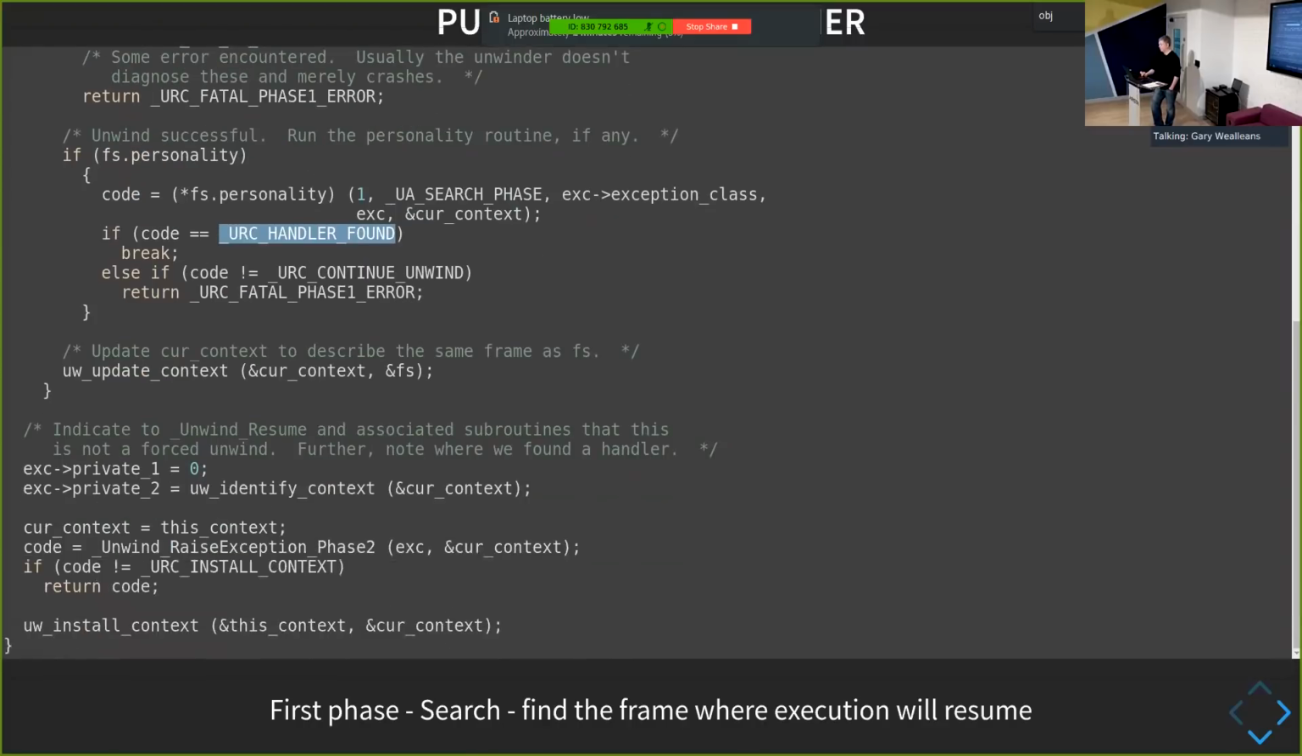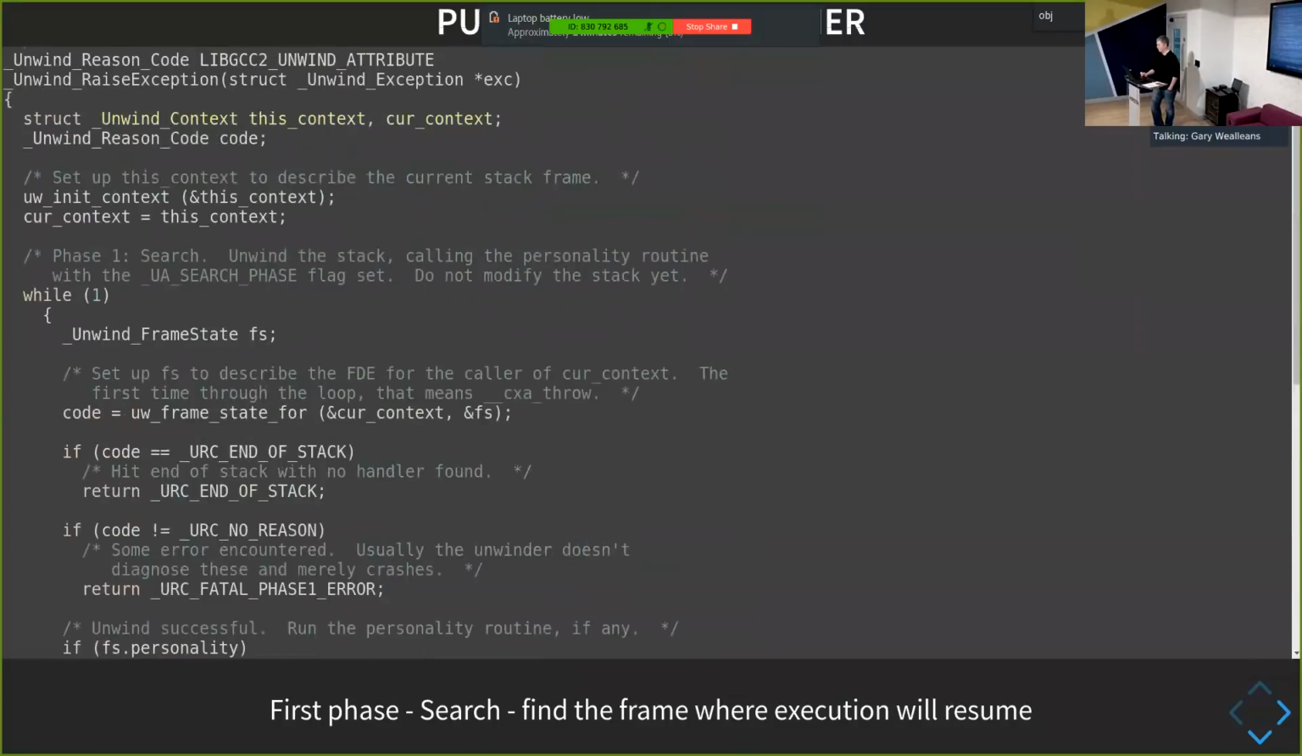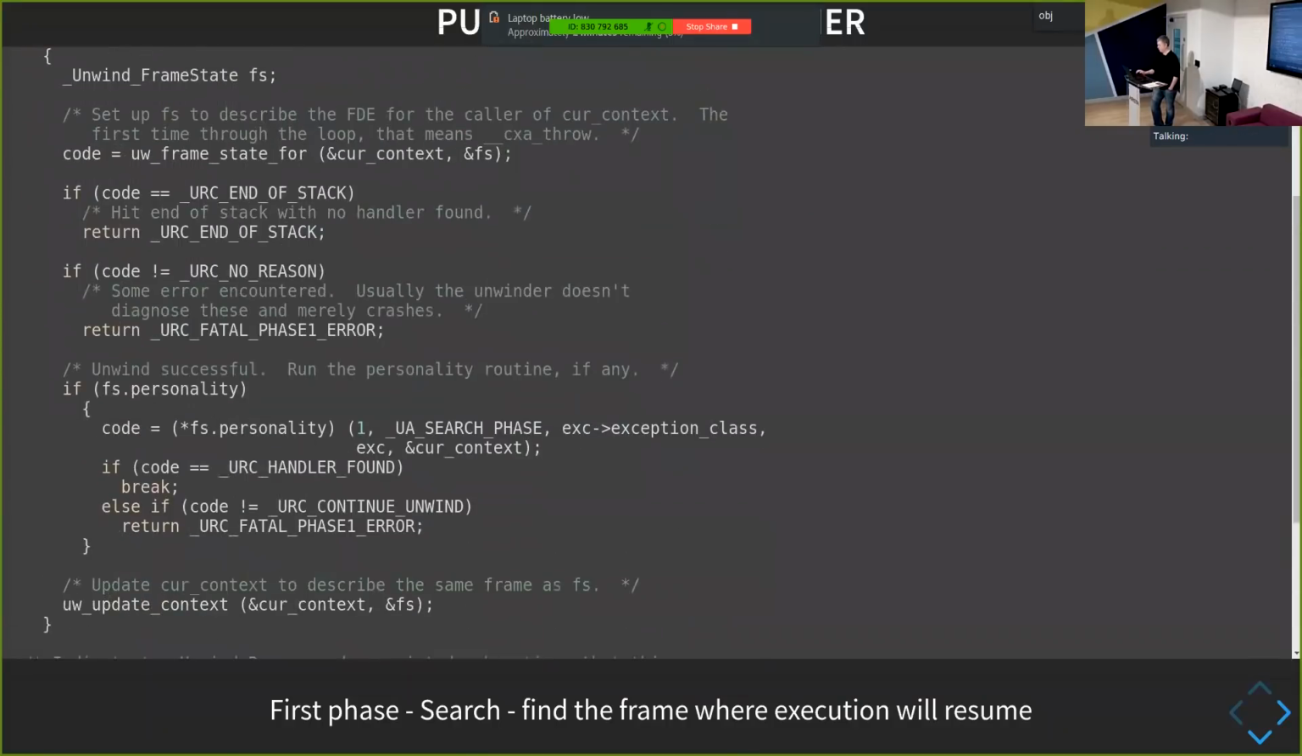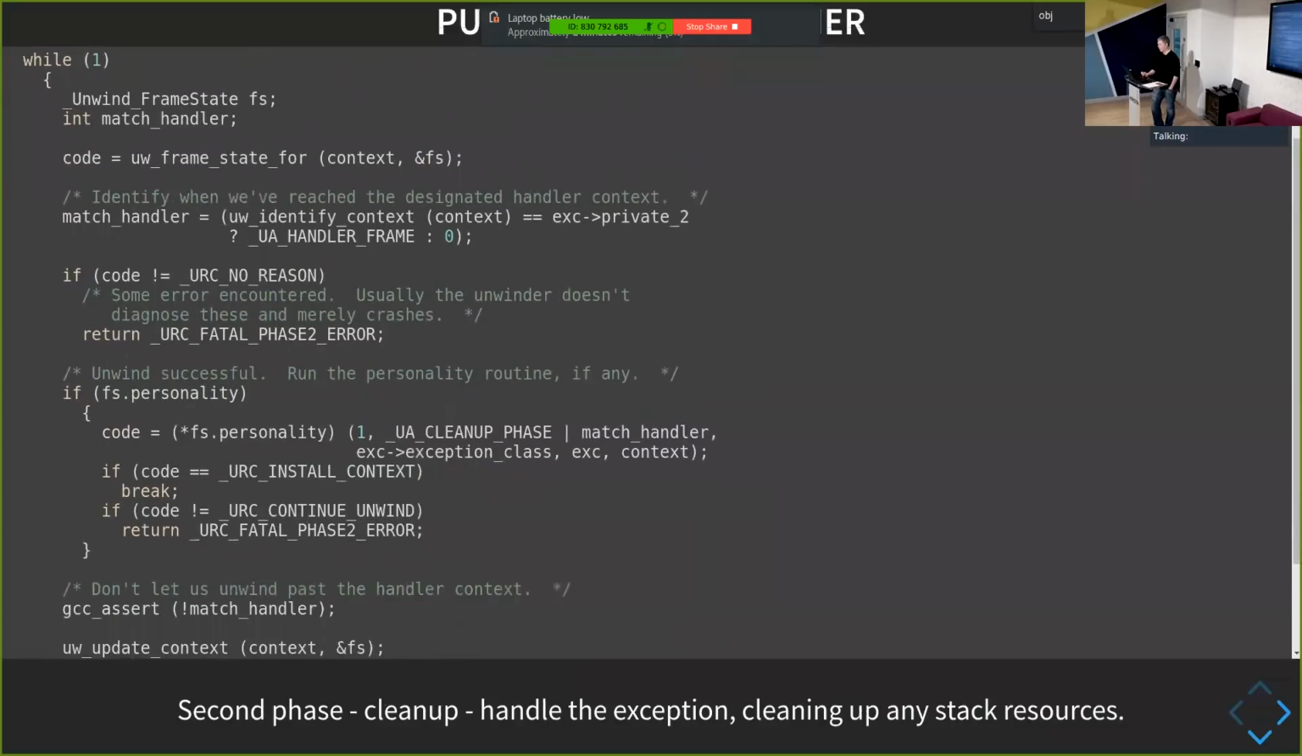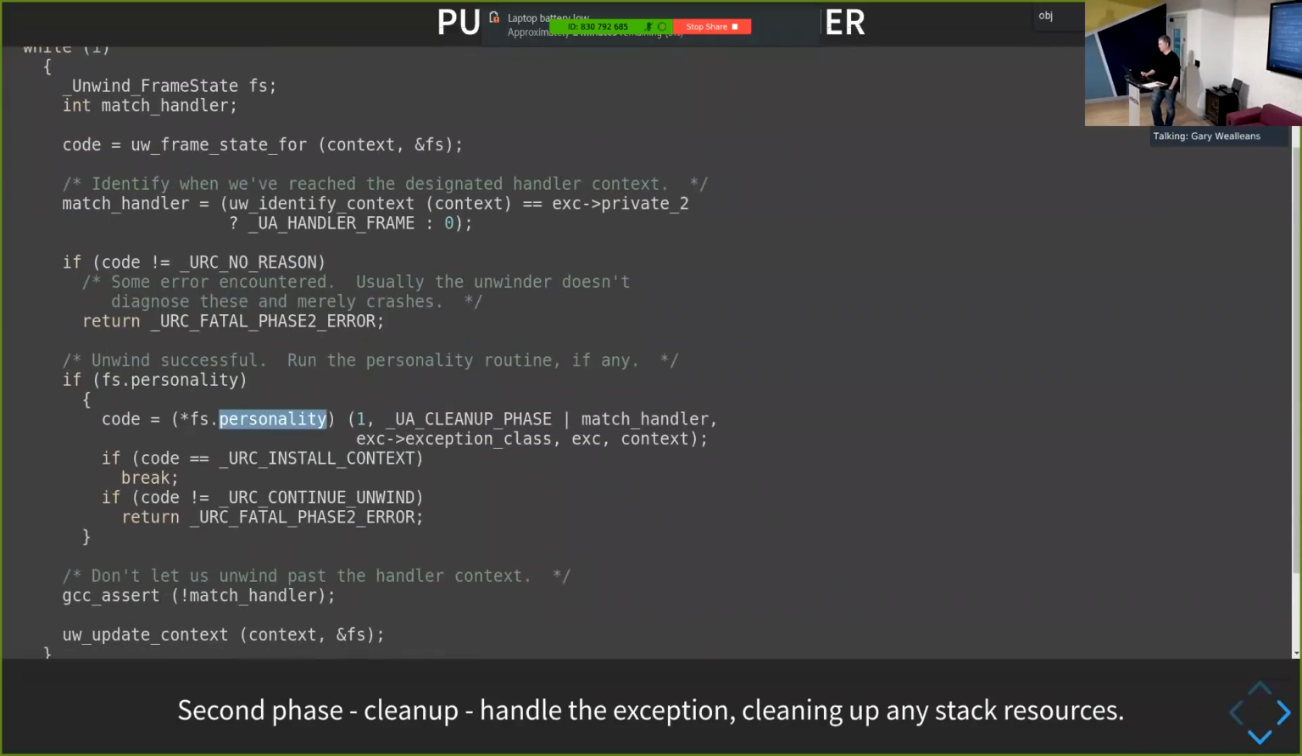And eventually, when we've actually found the thing that's going to handle the exception, we call this phase 2 version of it. And what phase 2 does above is, again, it just walks through the stack, and this time it calls the personality routine at this cleanup phase. And this gives the personality routine a chance to either clean up any of the objects that are on the stack or to actually handle the exception.